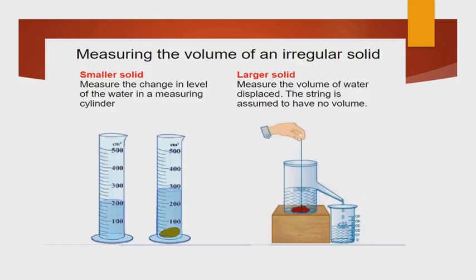Measuring the volume of an irregular smaller solid: take a cylinder, add water, check the level of the water, then add the irregular solid and check the level again. Final level of water minus initial level of water gives the volume of the irregular smaller solid.